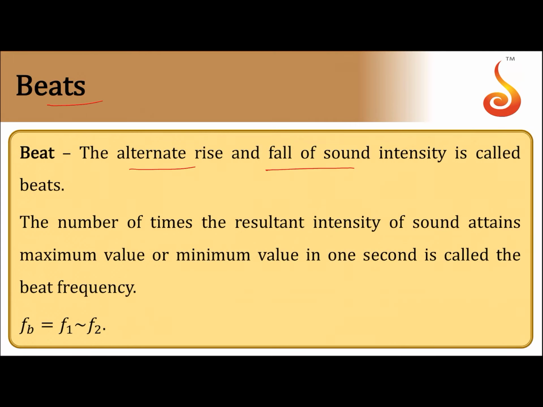So there is alternate rise and fall of sound intensity. The number of times the resultant intensity of sound attains maximum value or minimum value in 1 second is called beat frequency. The human ear can sense a maximum of 10 beats per second. If the beat frequency is greater than 10 beats per second, we will not be able to hear the beats. And beat frequency will be equal to the difference in the frequencies of the two waves.